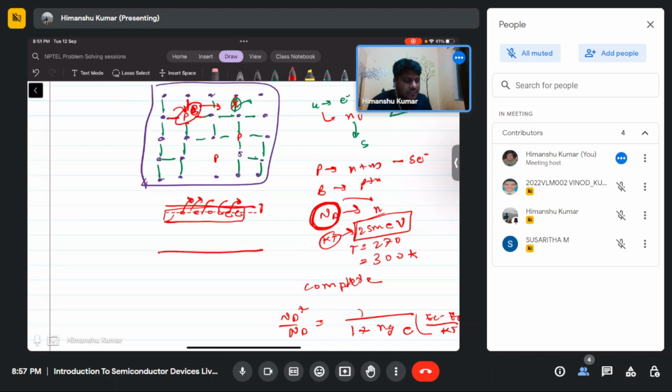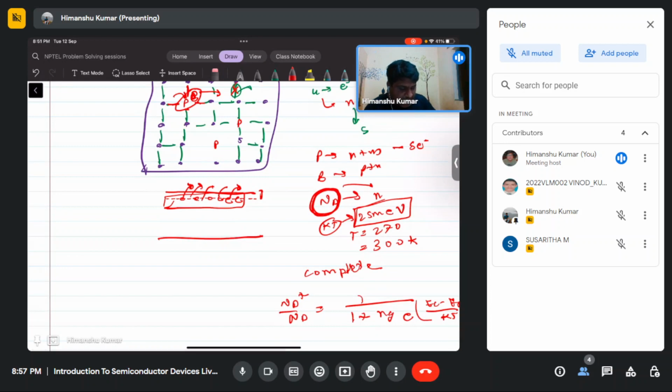then it may happen that not all of those atoms are ionized. In more advanced textbooks, they write Nd plus as the electron concentration, because each phosphorus atom gives one electron. That means the number of electrons equals the number of ionized atoms. So Nd plus is the number of ionized atoms.